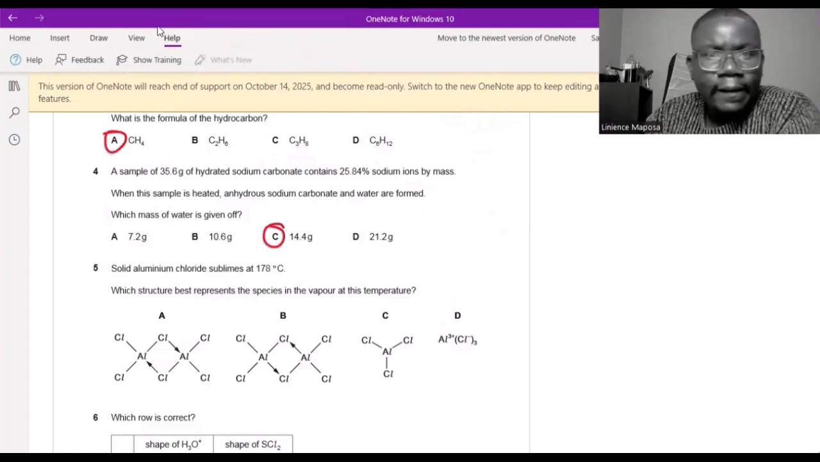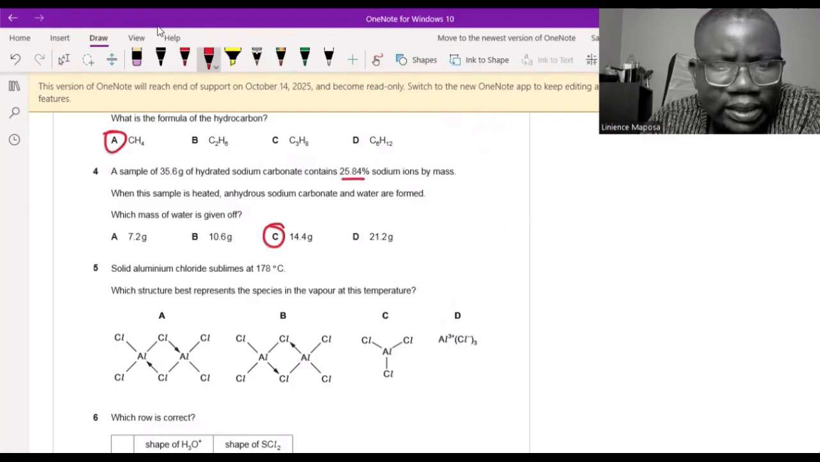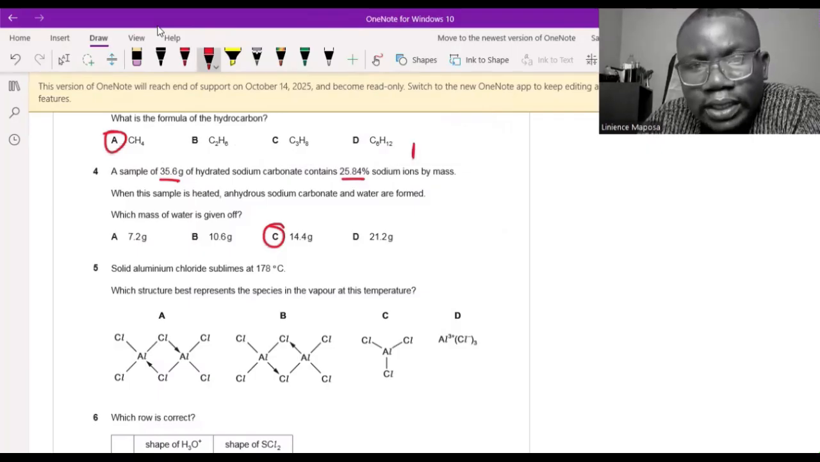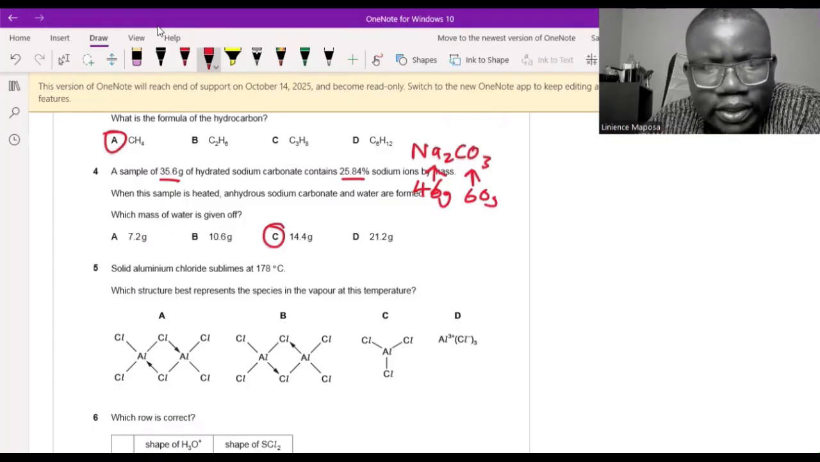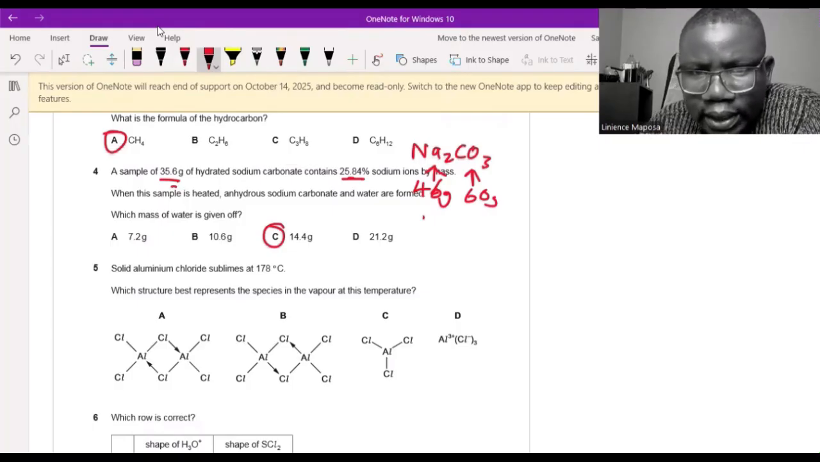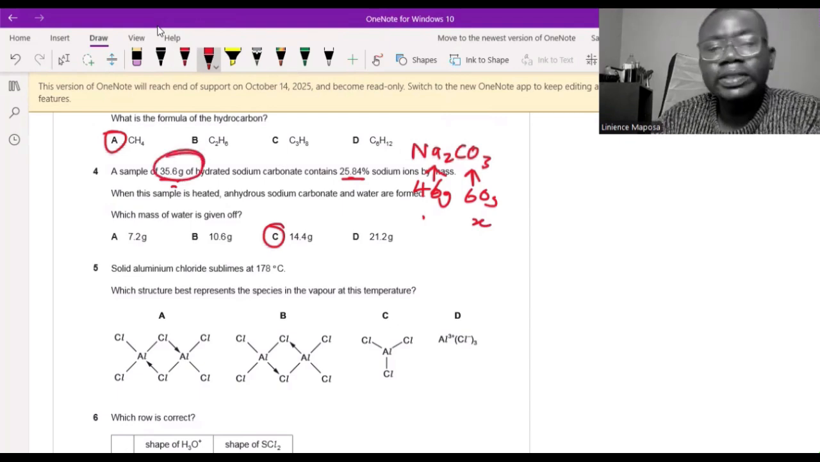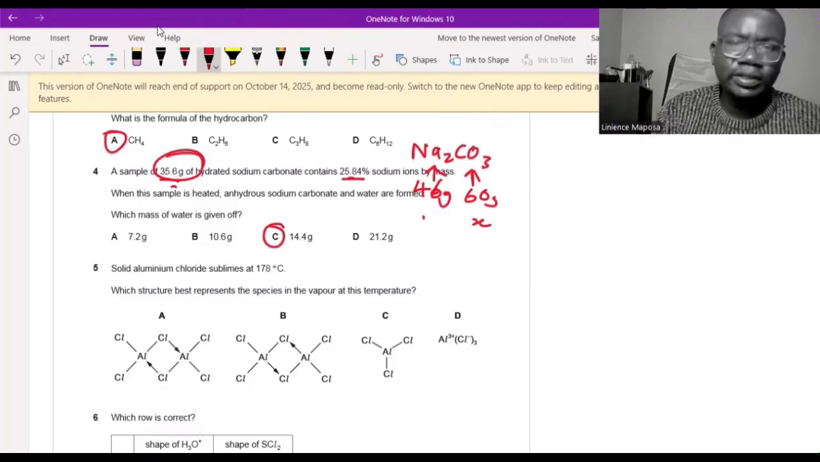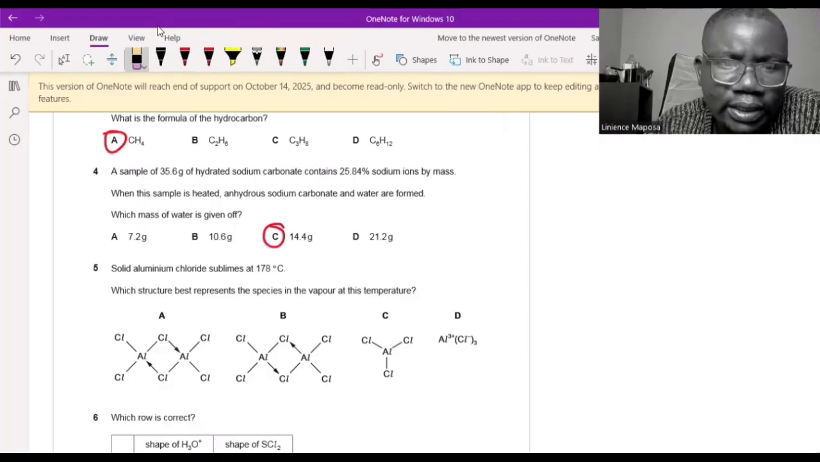So again, what is 25.84%? That's what the question asked me. What is 25.84% of this mass? And that will be sodium. So we found that, and then we said, what if I had one more of this one? When you have 46 grams of sodium, you will have 60 here. So now the mass you got when you said 25.84% of that, you place it here. Then you say X here. Simple. Once you know the total mass of sodium and carbonate that is in the 35.6, you subtract that from 35.6, and whatever remains, which is 14.4, was the water that was decomposed. This is when you completely decompose this hydrated salt.